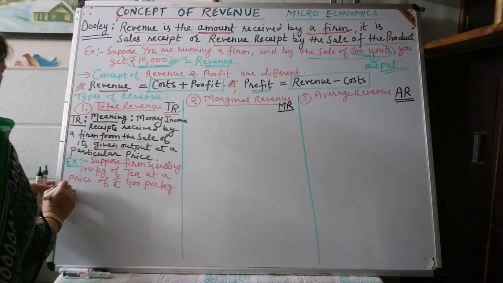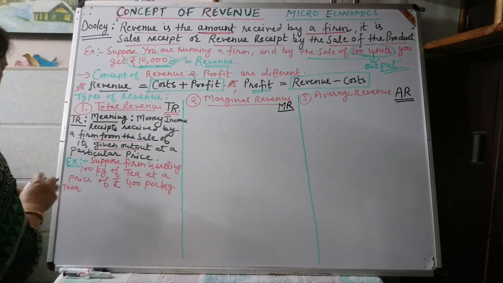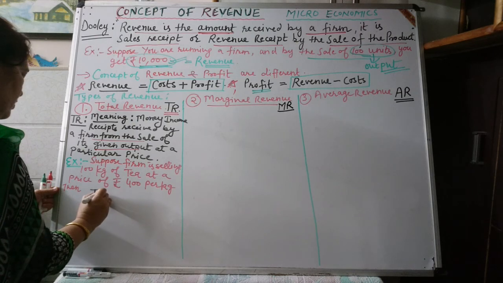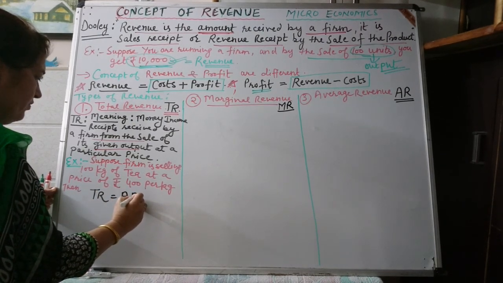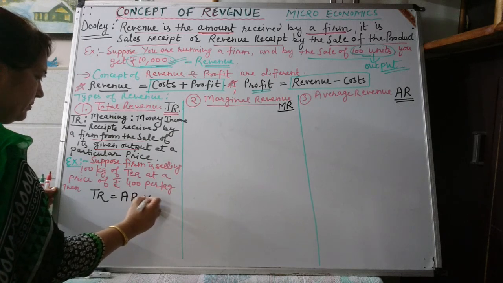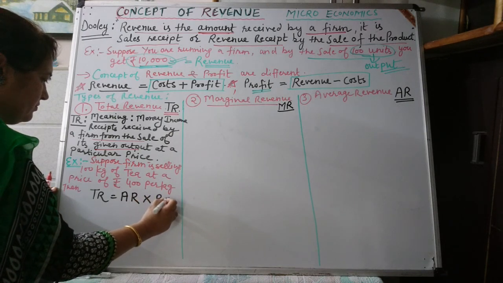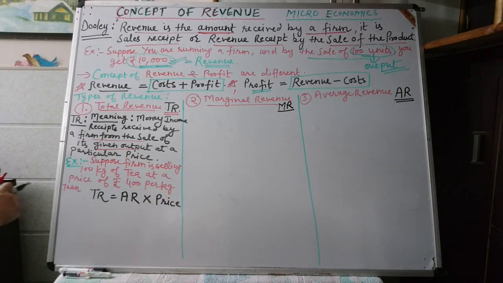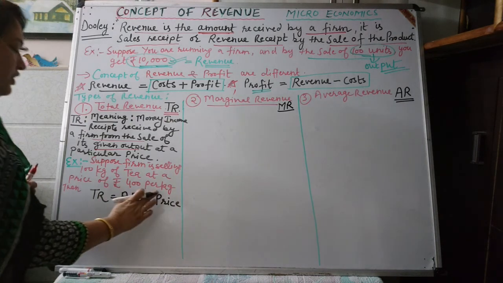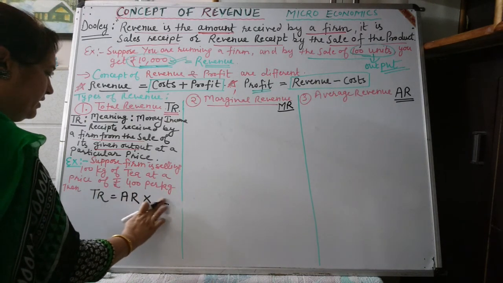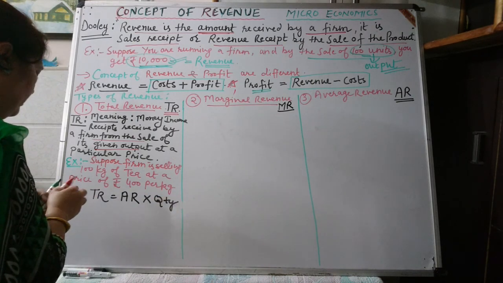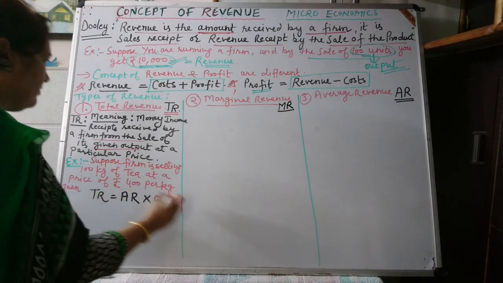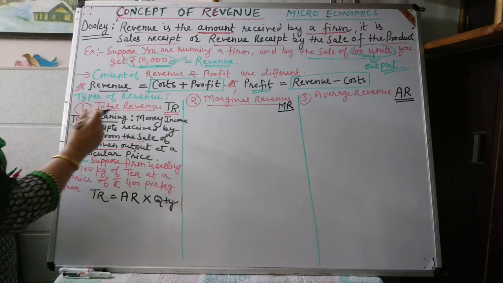Then TR is equal to AR, average revenue, multiplied by quantity.